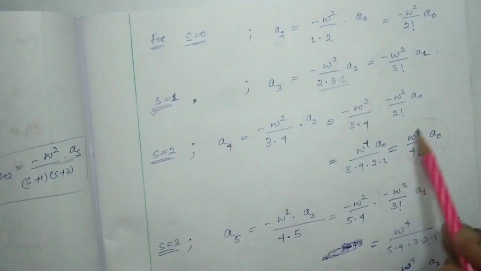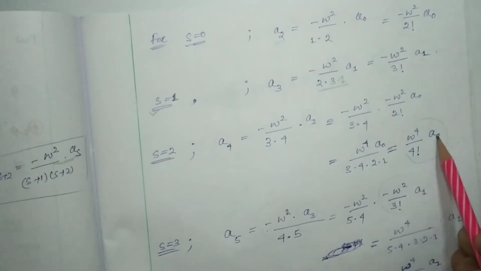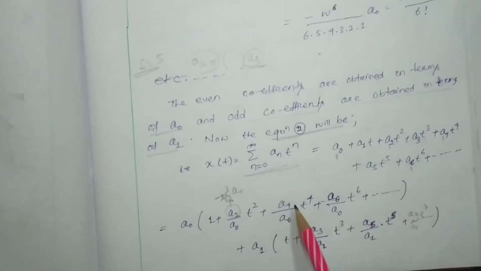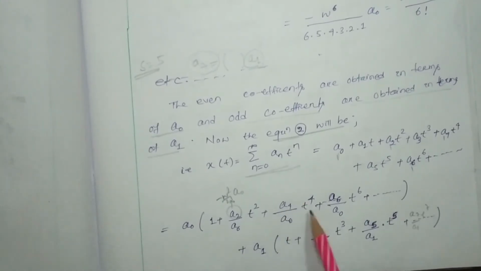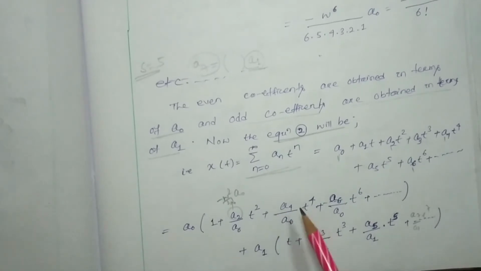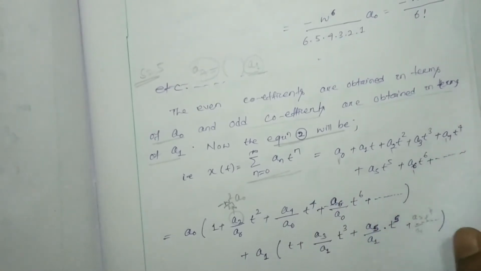A4 is positive omega to the power 4 by 4 factorial into a0. If I am going to put this one instead of a4, a0 will get cancelled. Here t to the power 4, omega t to the power 4 will be there. So omega t to the power 4 divided by 4 factorial.